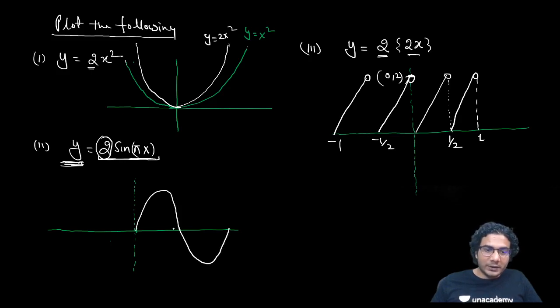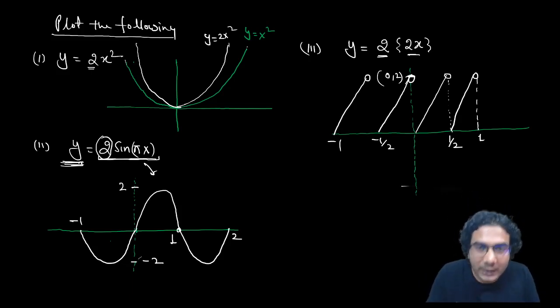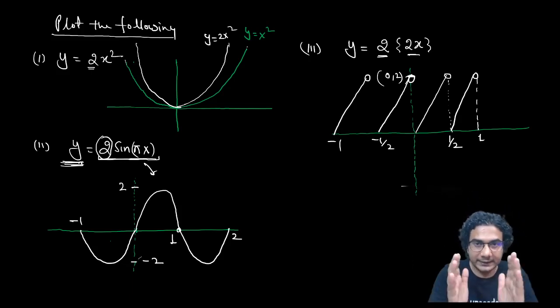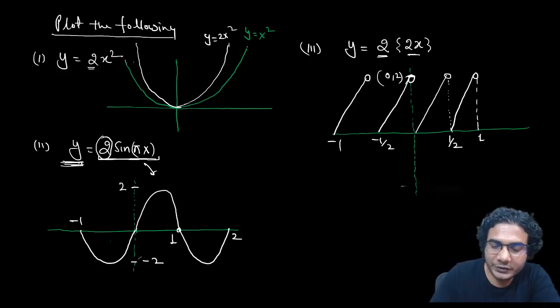Just for your information, this point originally was pi, now it will be divided by pi. So pi upon pi is 1. This point will become 2, all right? Yes, this point is minus 1. This value will be 2 and this value will be minus 2. So this is the graph of 2 sine pi x. Have you got it? So it is contracted along the x-axis and expanded along the y-axis. That's the change.